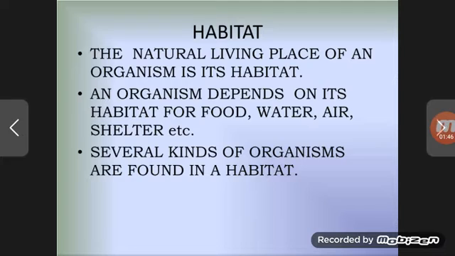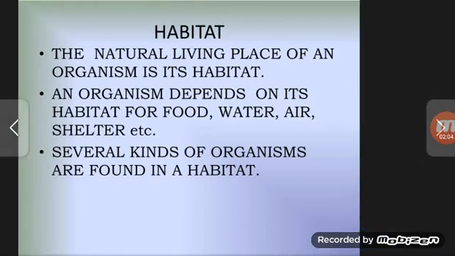Several kinds of organisms are found in a habitat. So a living place is a habitat to several kinds of organisms, meaning living creatures.